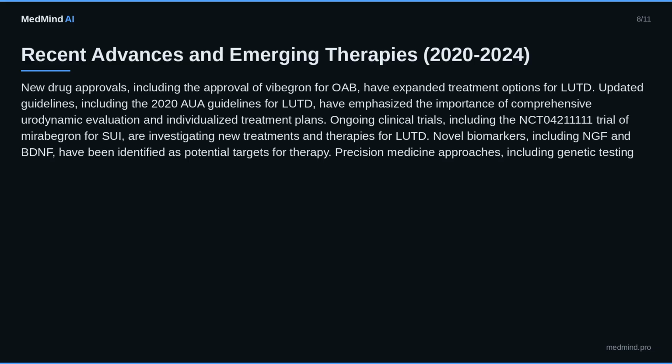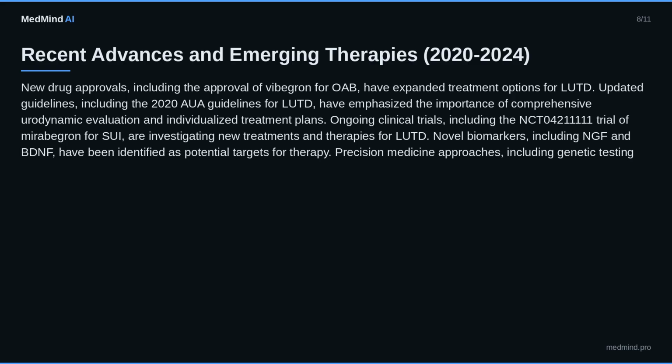Recent advances and emerging therapies, 2020 to 2024. New drug approvals, including the approval of Viagra for OAB, have expanded treatment options for LUTD. Updated guidelines, including the 2020 AUA guidelines for LUTD, have emphasized the importance of comprehensive urodynamic evaluation and individualized treatment plans. Ongoing clinical trials, including the NCT 04211111 trial of mirabegron for SUI, are investigating new treatments and therapies for LUTD.